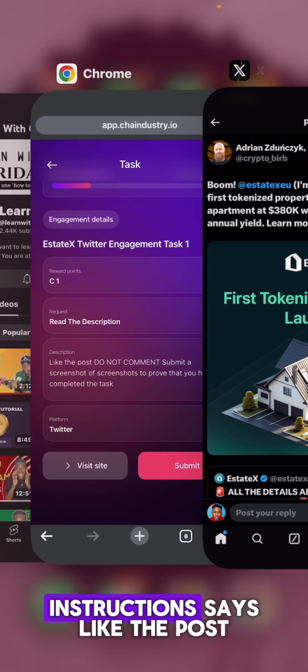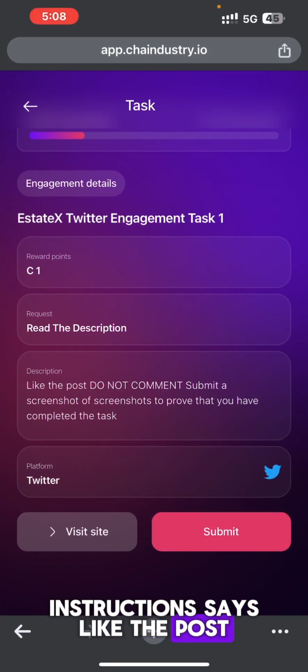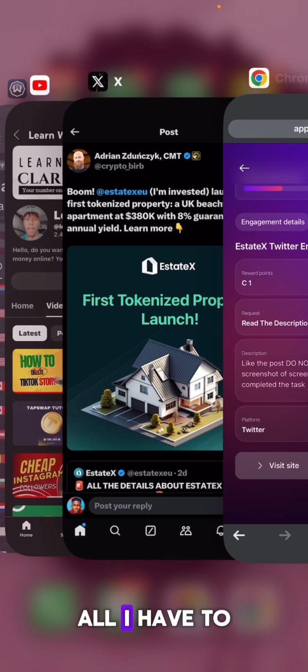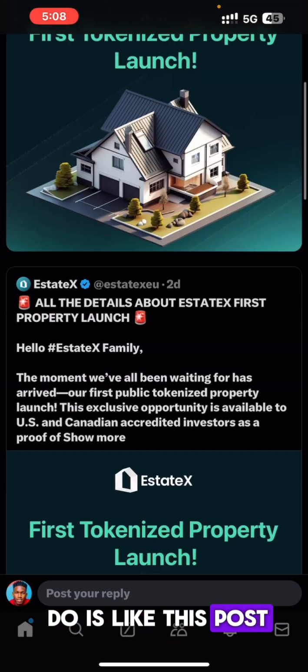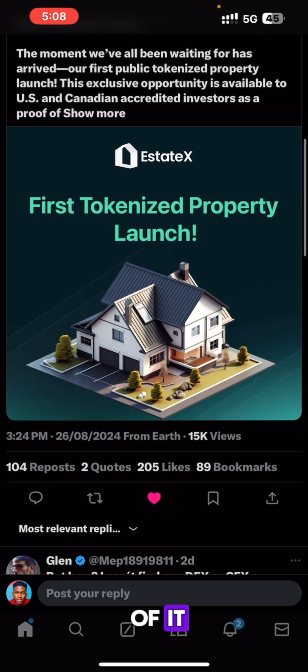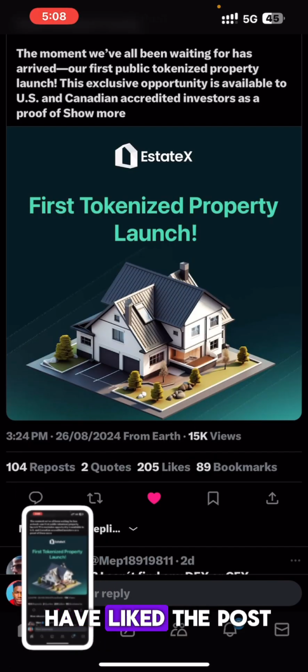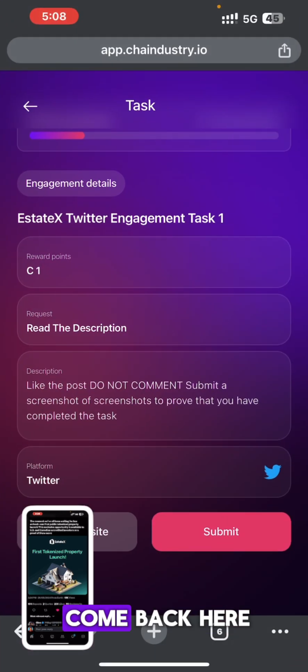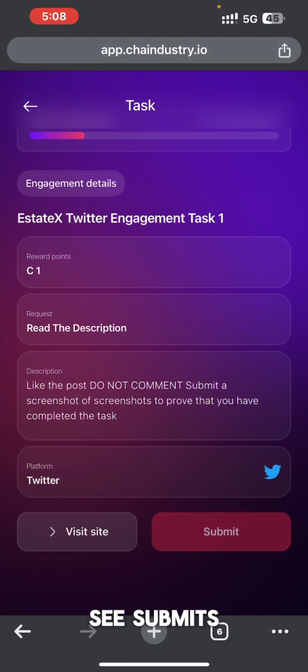And don't forget, the instruction says, like the post, do not comment. So all I have to do is like this post and take a screenshot of it to show that I have liked the post. Then I need to come back here and upload that screenshot. It says submit.